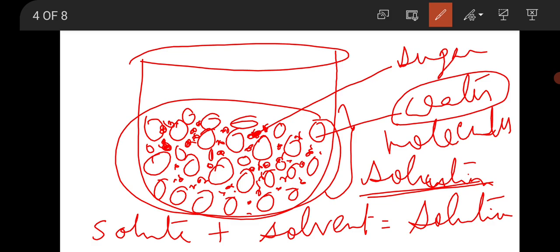Clear? So we can say that a solution is formed when we dissolve a solute in water, that is the solvent.